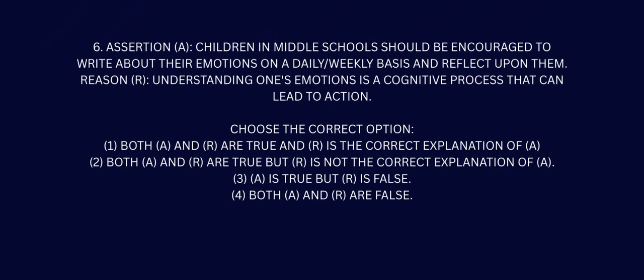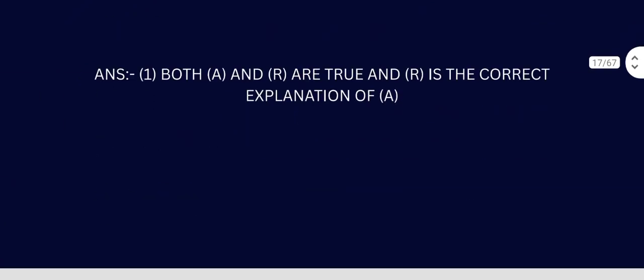All right, question number 6. Children in middle school should be encouraged to write about their emotions on a daily basis, weekly basis, and reflect upon them. That is true. It is very helpful when one talks about their feelings and emotions, even on a daily or weekly basis, or writes about it in a diary or journal. So the assertion is true. Understanding one's emotion is a cognitive process that can lead to action. That is also true. When you know yourself, you know the world, like people say. So both A and R are true, and R is the correct explanation of A.